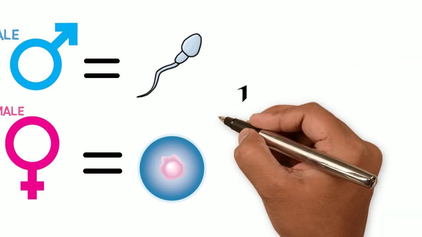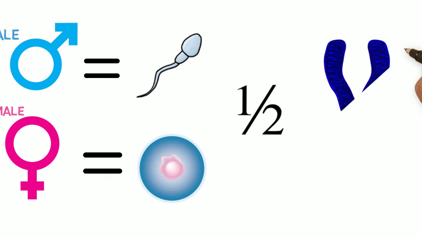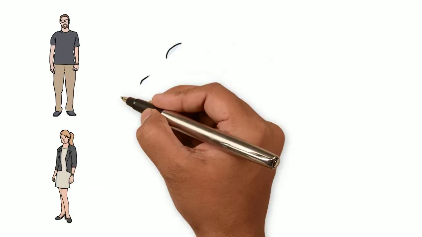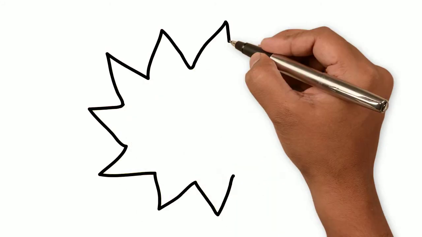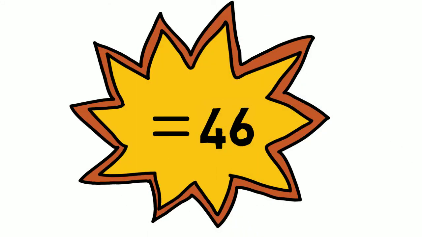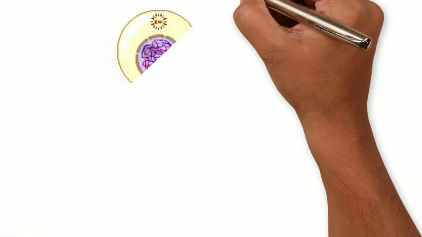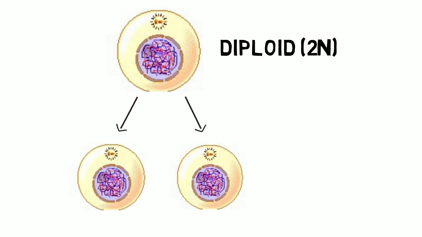They each have half the number of chromosomes of the parent cells, so that when they fuse to form a zygote, the offspring has the correct number of chromosomes. For example, a human sperm cell has 23 chromosomes, and a human egg cell has 23 chromosomes. But when they fuse together, it becomes 46 chromosomes, which is how many there are supposed to be in a normal human. The cells that have a complete set of chromosomes are called diploid, and the cells that are produced through meiosis are called haploid, meaning a diploid is basically double a haploid.